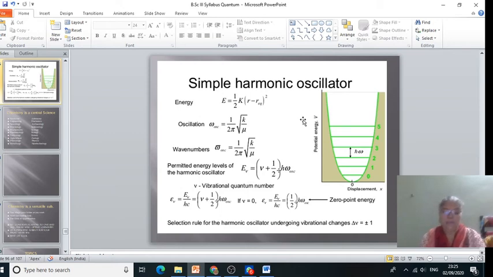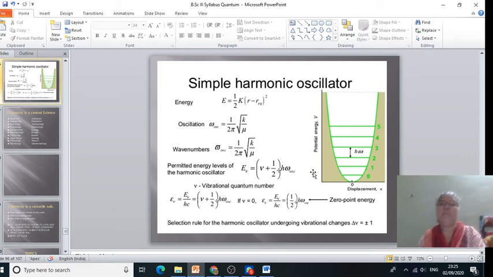And there are violations in the energy equation also. As already seen, the vibrational energy is given by E v equal to v plus 1 half omega bar oscillation, in the unit centimeter inverse.